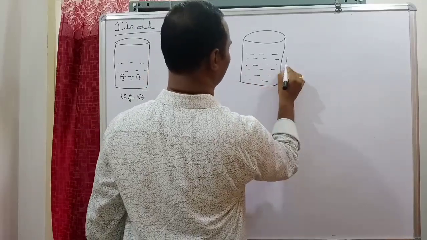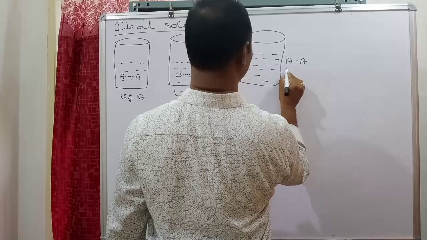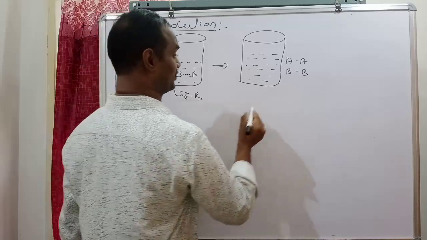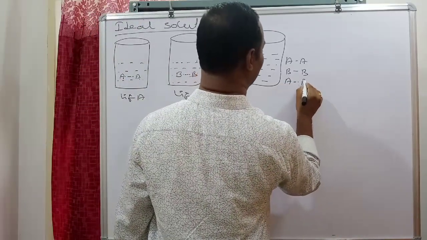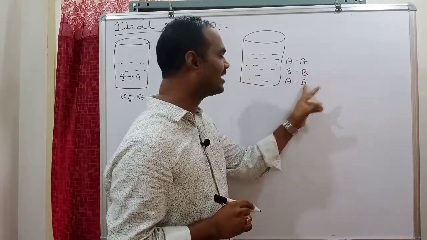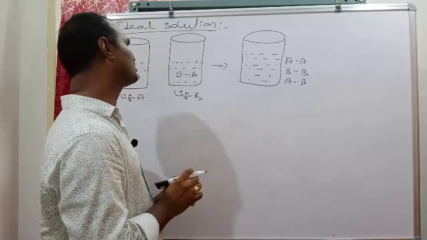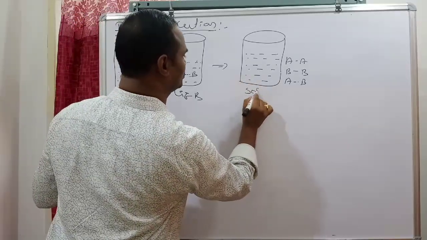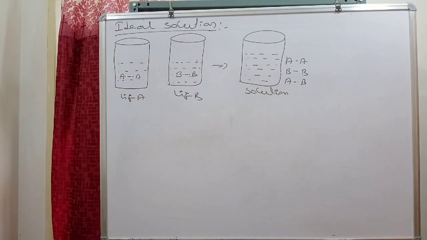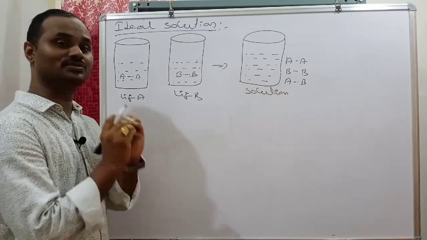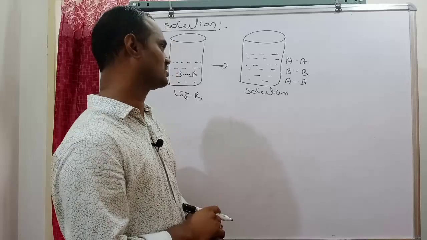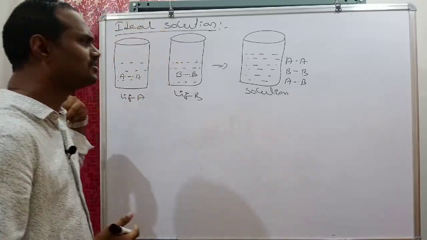There may be AA attractions, BB attractions, and one more attraction is produced, that is AB attraction, the new attraction between unlike molecules, in addition to the attraction between like molecules. For this solution to become ideal, what conditions should be fulfilled? First, the solution should obey Raoult's law at all temperatures and all concentrations.